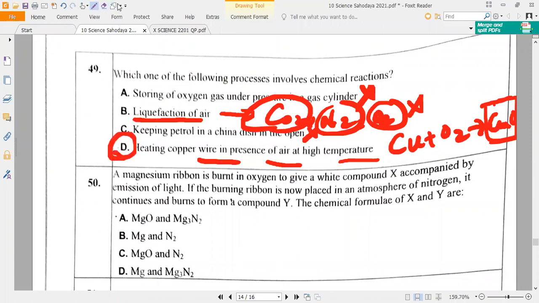Nobody will answer. I don't know what is happening. At least can you answer? Can you understand this? What are they asking? Which of the above is a chemical reaction? Which of the following processes involves a chemical reaction?